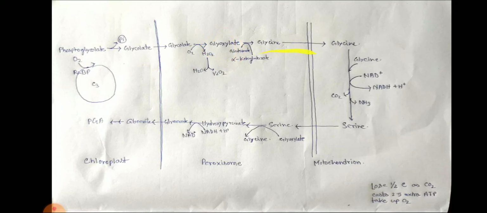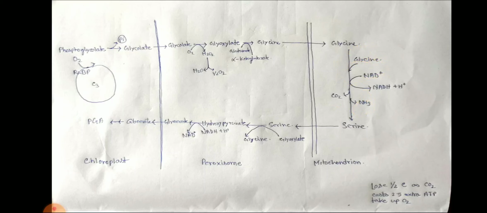Glycine comes into the mitochondria, where it is converted to serine with the help of extra glycine and the reduction of NAD+. When glycine reacts with NAD+, it produces ammonia and carbon dioxide.